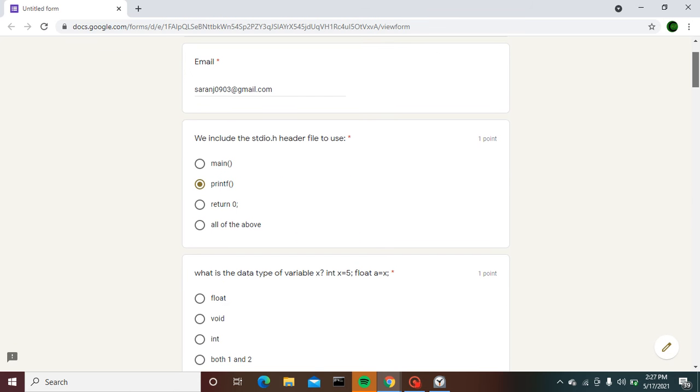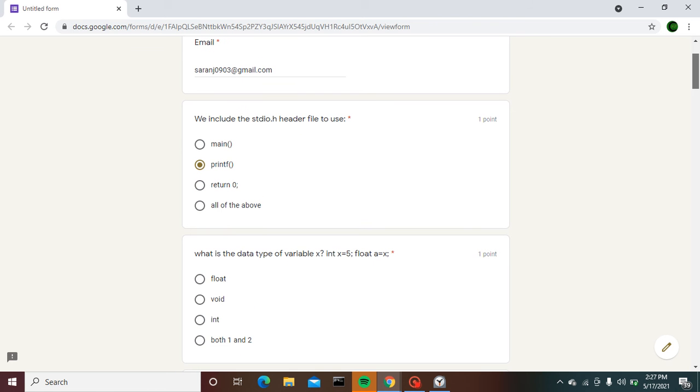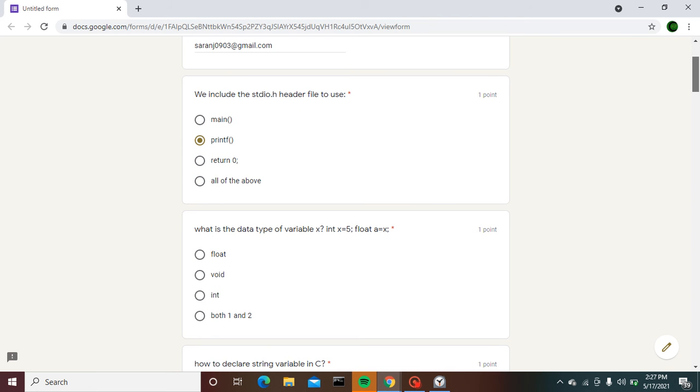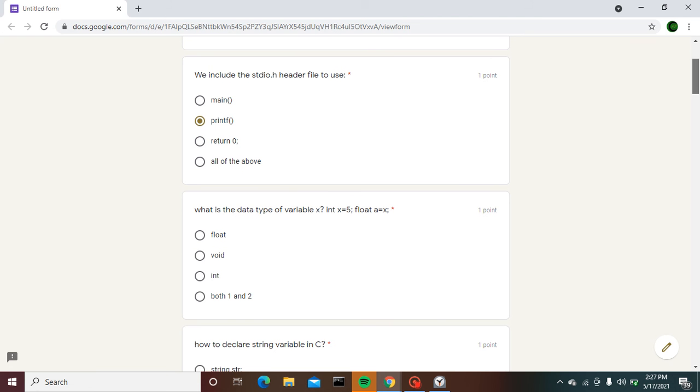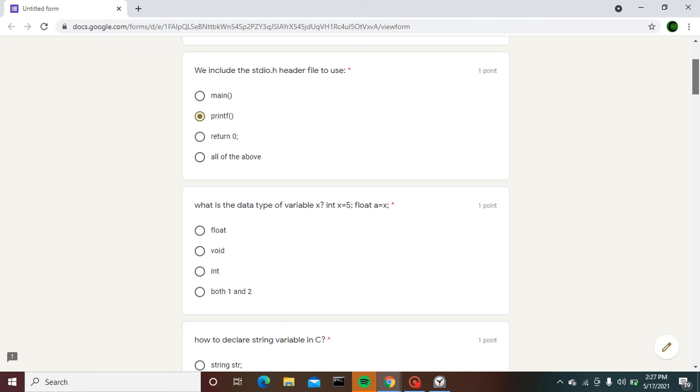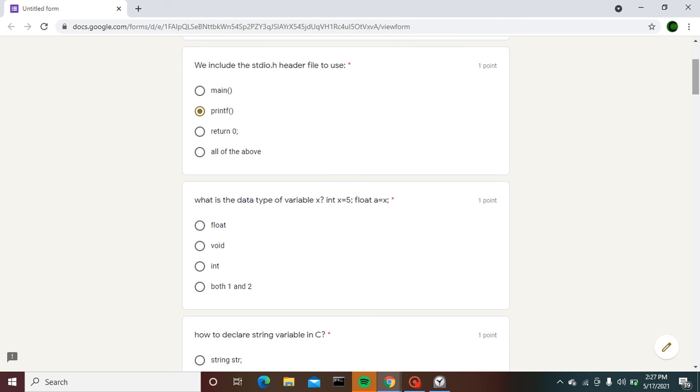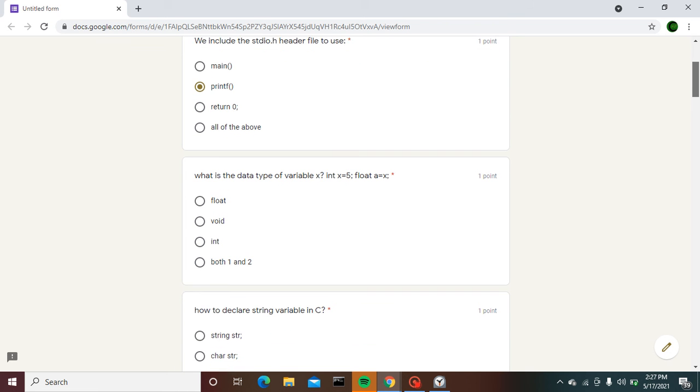Here is the very first question I have provided. We include the stdio.h header file to use: main, printf, return 0, all of the above. Any of the answers will be correct. One needs to keep it in mind. After 10 seconds you need to check your score, how much you gained out of 20, and comment in the comment box.